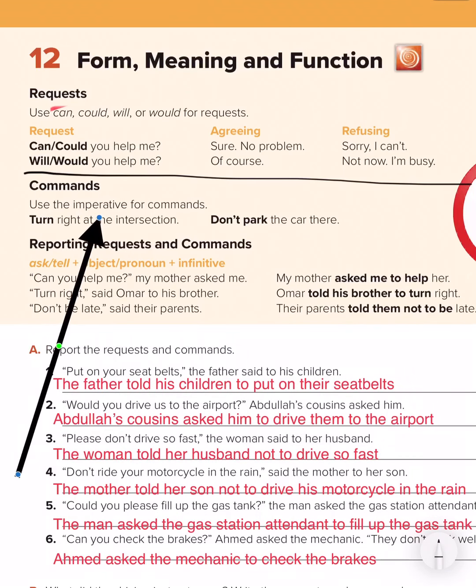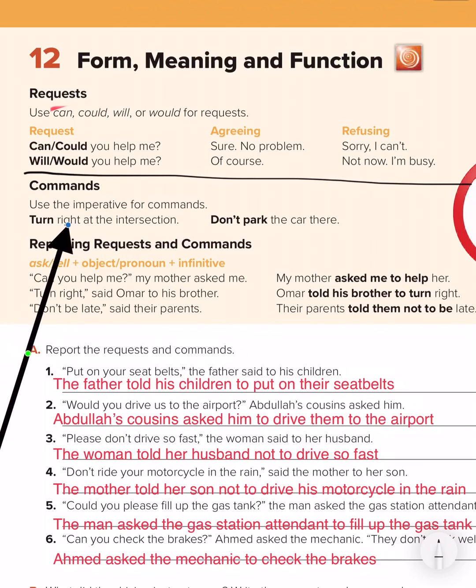Use the imperative for command. So what does command mean? For example, if I say open your book, this is a command. Close the door, this is a command. Do your homework, so something that you have to do. Okay, this is a command.